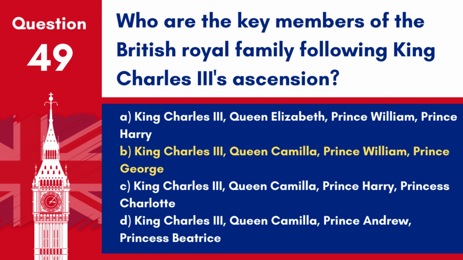Answer: B. King Charles III, Queen Camilla, Prince William, Prince George. Following King Charles III's ascension, key members of the royal family include his wife, Queen Camilla, his son, Prince William, and his grandson, Prince George.